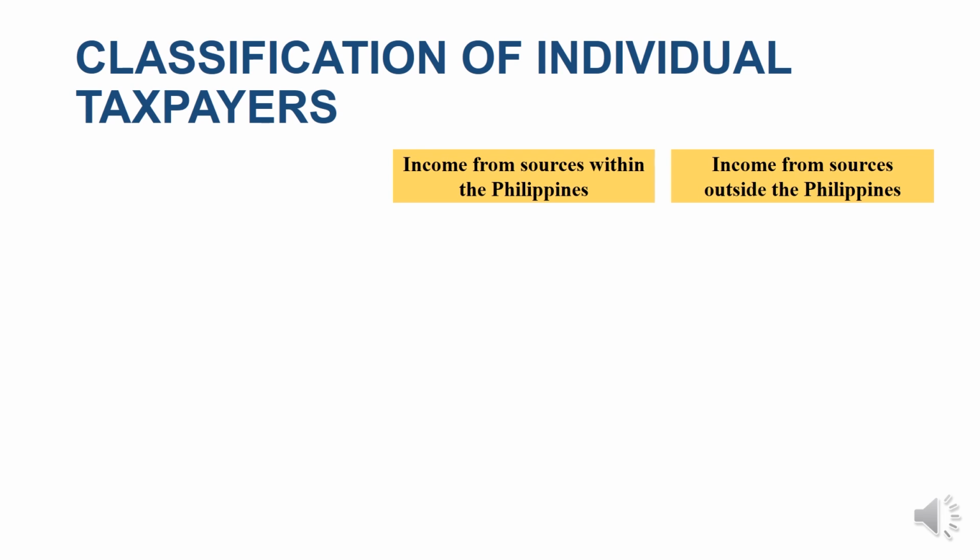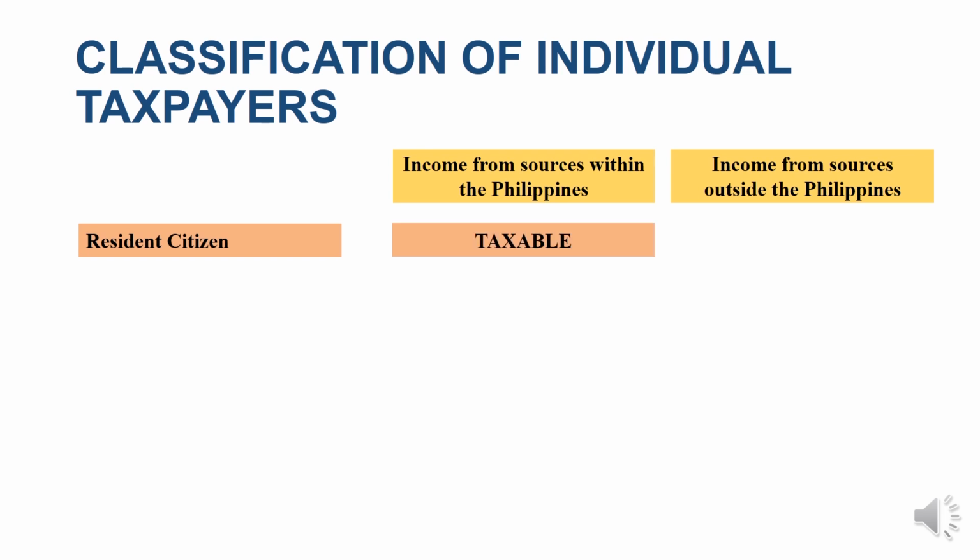So to summarize, we'll have this illustration. We have the income from sources within the Philippines. This is the situs. Okay, when you say situs, meaning the source or the location. And then income from sources outside the Philippines. So for resident citizen, any income derived within the Philippines shall be taxable using the normal tax.